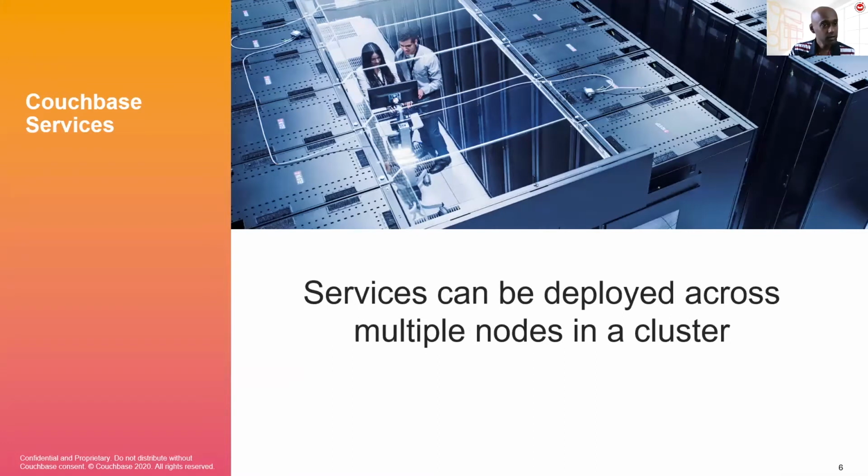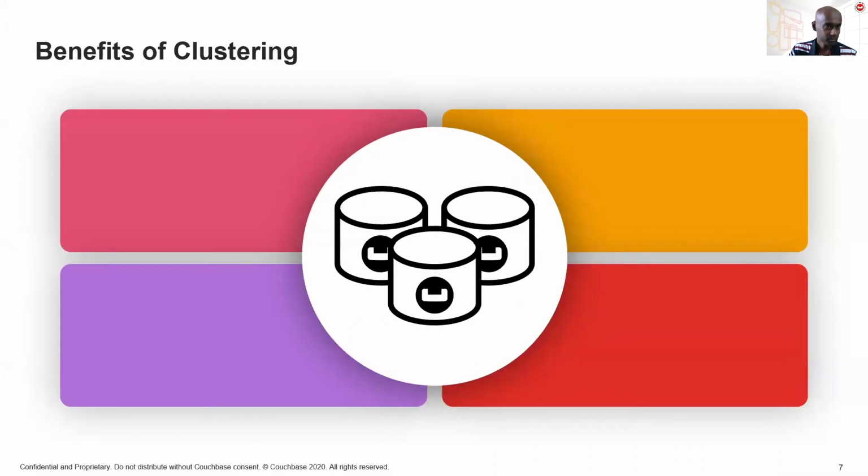And significantly, all of these services can be deployed on multiple nodes in a Couchbase cluster. And each individual service can also be scaled within the cluster. We will get to that a little bit later on. So given that all the services can be deployed on a cluster, what are some of the benefits of this approach?